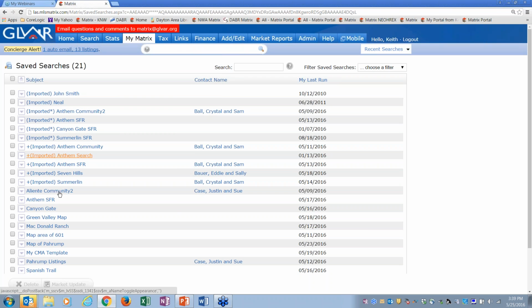Now, if I activated these searches from Fusion, they will still be getting auto emails or the auto prospecting searches in Fusion at least through the day on Monday. Monday is the last day that people can add listings in Fusion. So for about 5 more days or so, if I don't turn those off in Fusion, Justin and Sue will get a new match in Matrix, and they'll also get a new match in Fusion. But come Monday night, that's the last day people can add listings in Fusion. So after that, do I need to stop it in Fusion? No, because you won't even be able to get into Fusion.